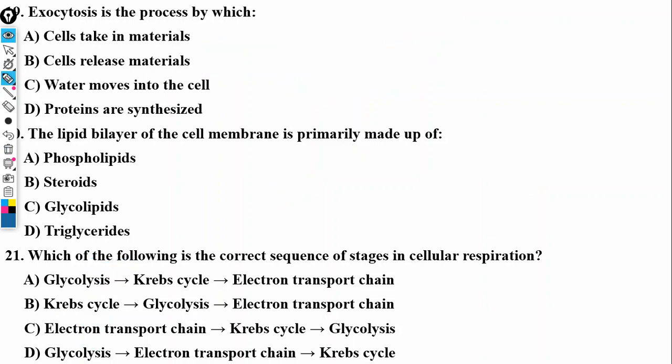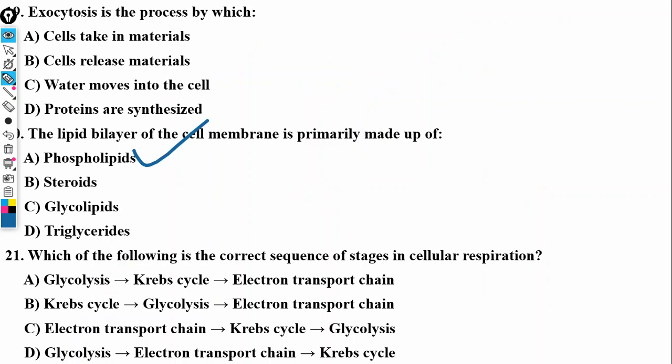Then, the lipid bilayer of the cell membrane is primarily made up of what? Phospholipids. We talked about that. It also has glycoproteins, but primarily it is composed of phospholipids. We said it has a hydrophilic head and a hydrophobic tail, and that is why it is selectively permeable.